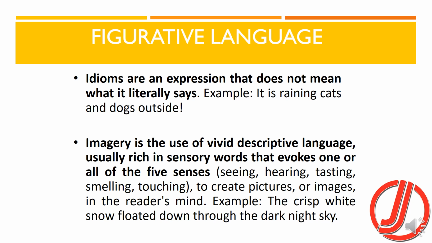Imagery is the use of vivid descriptive language, usually rich in sensory words that evoke one or all of the five senses. For example, the imagery used by John Keats, he uses his five senses: seeing, hearing, tasting, smelling, and touching. So whenever we are making a descriptive use, we should be using these sensory words, which are also named as imagery, like the crisp white snow floated down through the dark night sky. So this is a description which brings the exact view in front of our eyes. So this is how we describe some imagery.